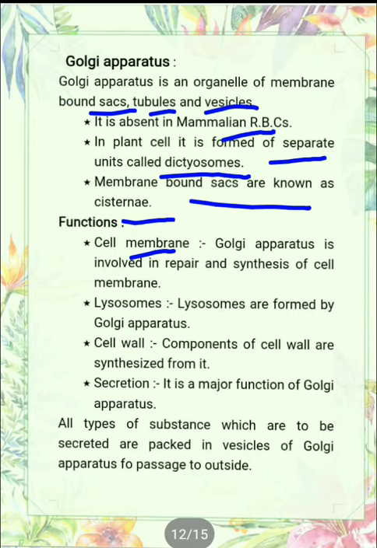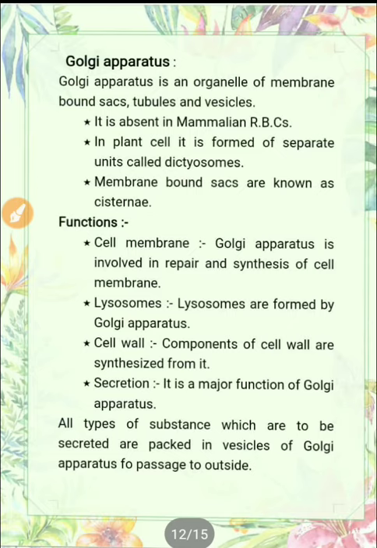First is the cell membrane. Golgi apparatus is involved in the repair and synthesis of cell membrane. If cell membrane is damaged due to any reason, then Golgi apparatus helps in its repairing. Lysosome, this is another cell organelle, you know that, but lysosomes are formed by the Golgi apparatus. Golgi apparatus is the site where the formation of lysosome takes place. And another function is the cell wall. The components of cell wall are synthesized from it. The cell wall is made up of many components, and those components are formed by Golgi apparatus.